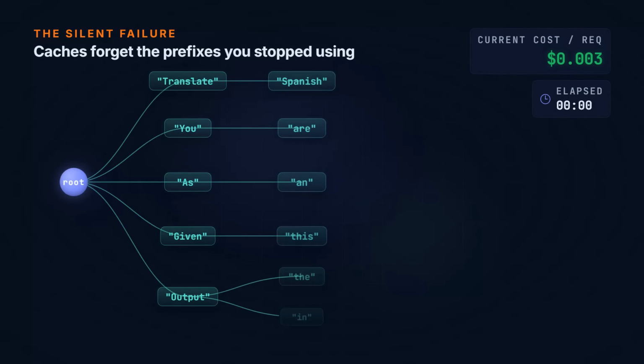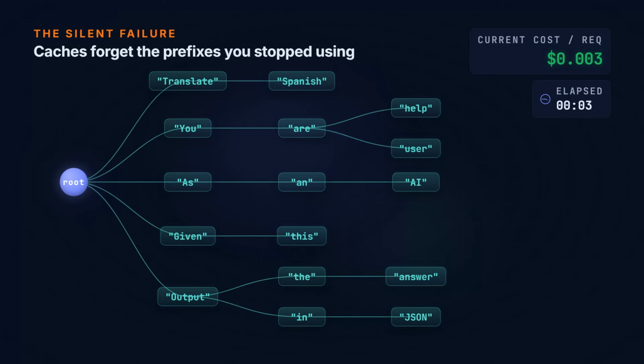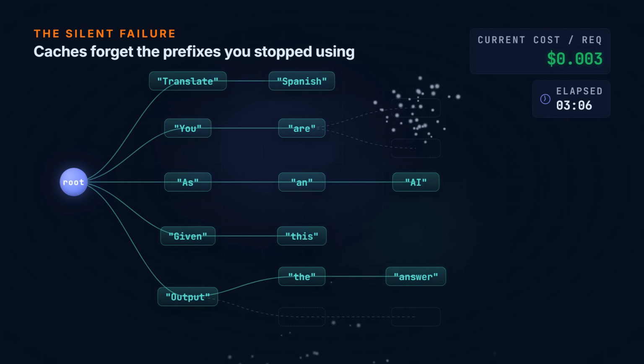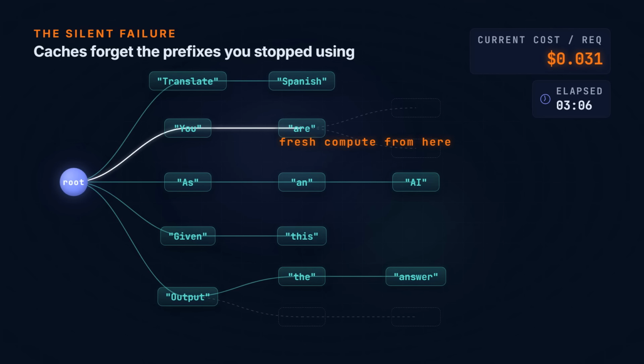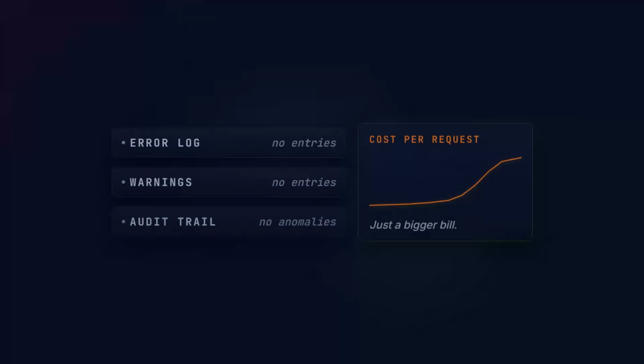So let's say you do everything right. Stable content first, cache hits everywhere, costs drop, and the bill looks great. But there's a subtle problem waiting for you. Caches have limits. Memory is finite. If a prefix hasn't been requested recently enough, the tree quietly prunes it to make room for new ones. And the next request that needed that branch starts walking the lookup and gets as far as the cache still holds. Past that point, every token has to be computed fresh. The thing is, nothing tells you when the cache is busted. No error, no warning, just higher latency and a bigger bill, unless you know where to look.